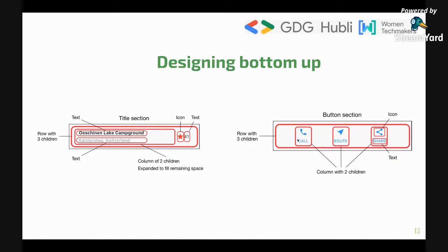So on the right side, the same thing goes. We have a row over here in order to place the items one beside each other, and we have icon as well as text, that is placing the items one below each other. I'm sorry, I'm just getting confused with after and beside. Yeah, so I guess you have understood this.